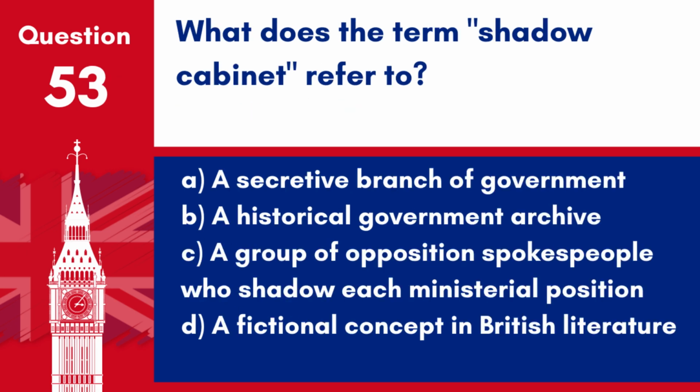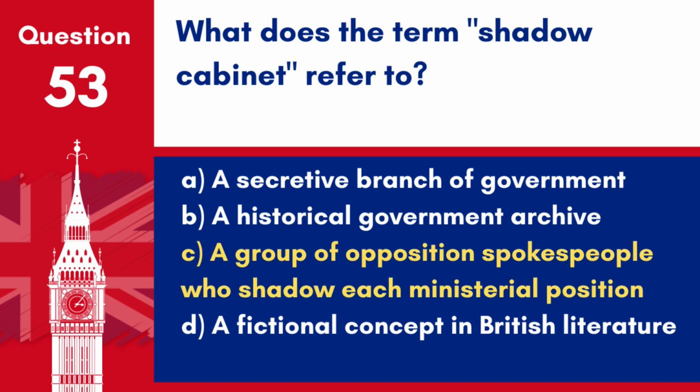Question 53. What does the term shadow cabinet refer to? A. A secretive branch of government. B. A historical government archive. C. A group of opposition spokespeople who shadow each ministerial position. D. A fictional concept in British literature.